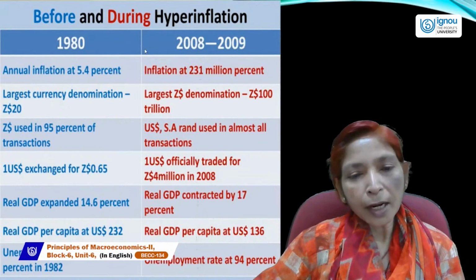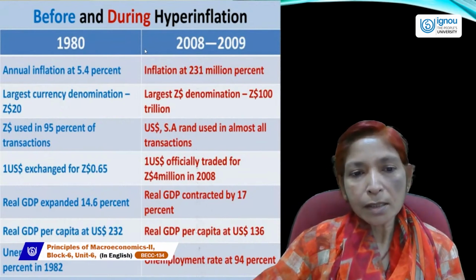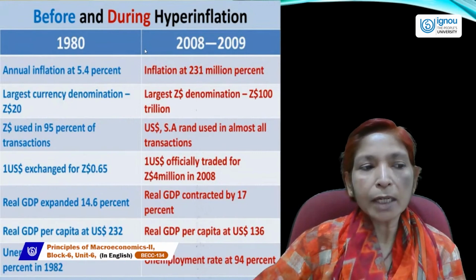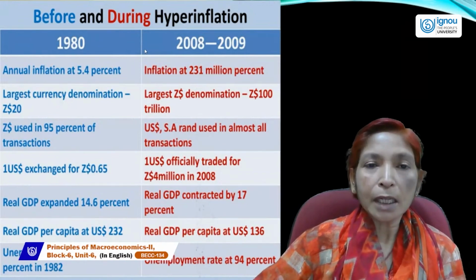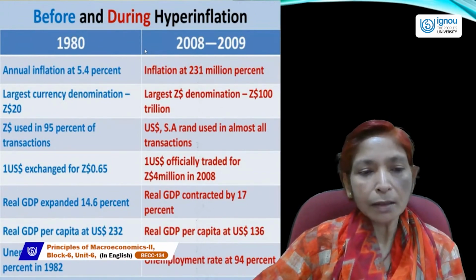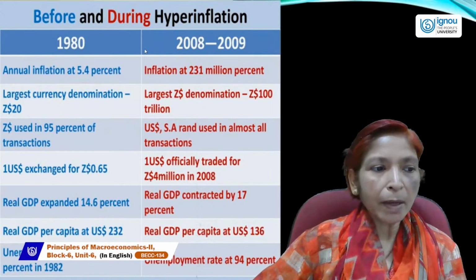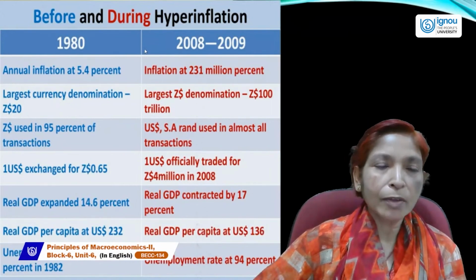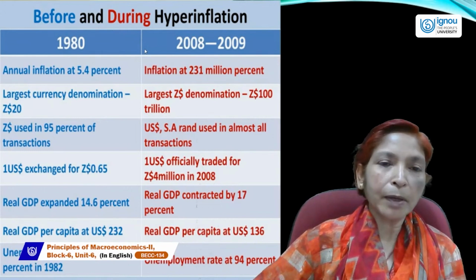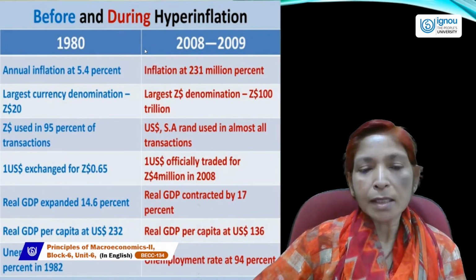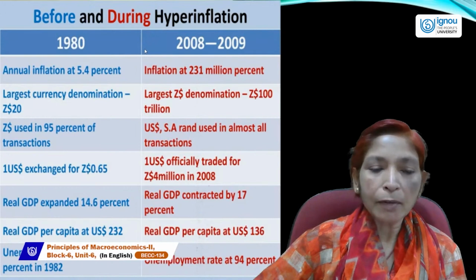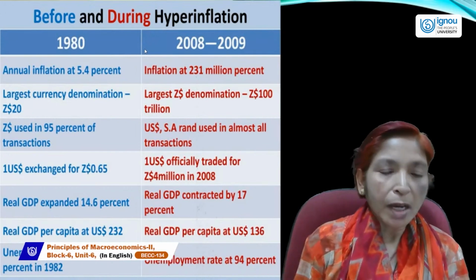But after hyperinflation, the largest denomination was 100 trillion dollars. Similarly, 95% of transactions which were used before hyperinflation increased in the hyperinflation situation.